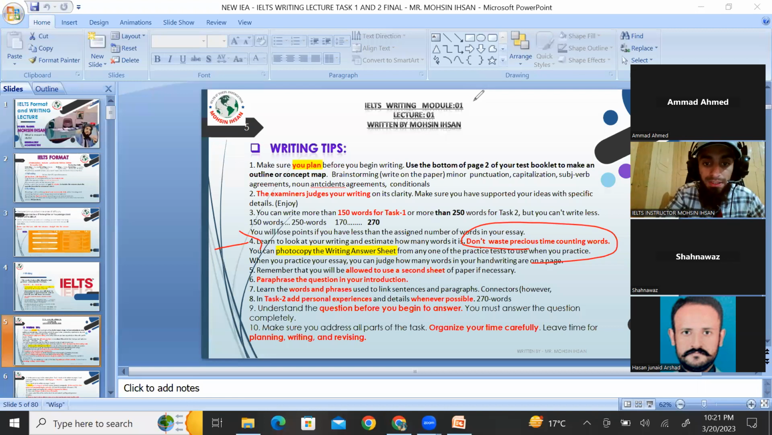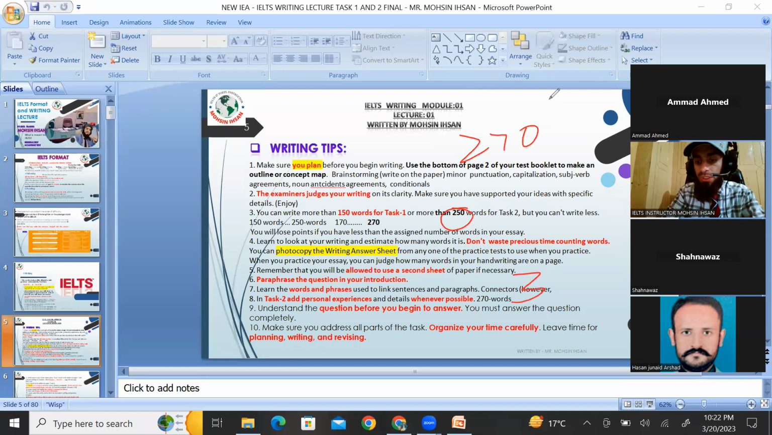Next thing is a photocopy of the writing sheets and answer sheets for listening and reading. These are going to be 100% helpful. Remember, you will be allowed to use a second sheet, but try not to write too much. Do not prolong too much. Instead of 250 words, 270 is fine. But if you write 300 words, that is not fine. Why? There would be a chance of many mistakes, right?